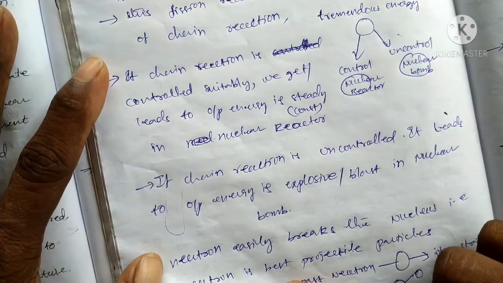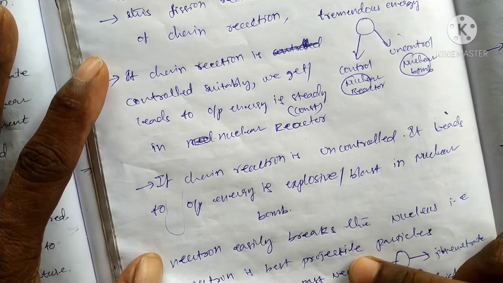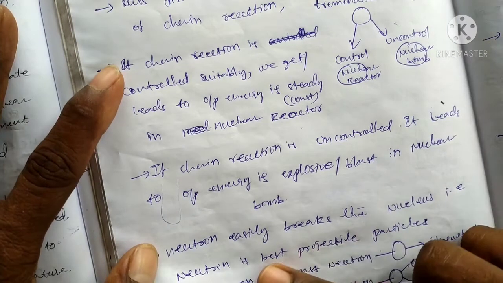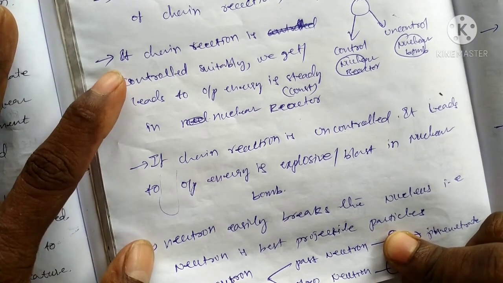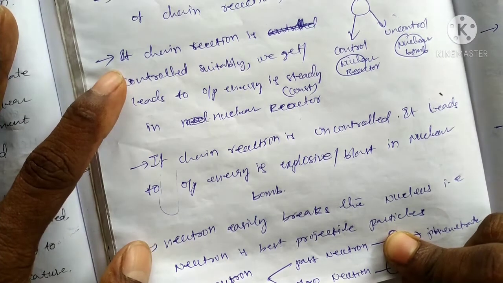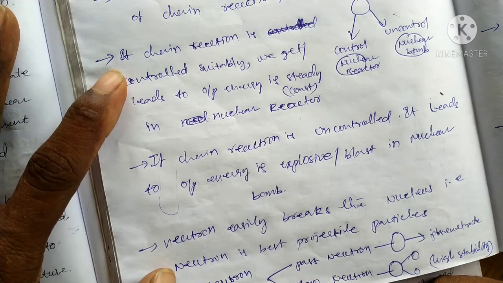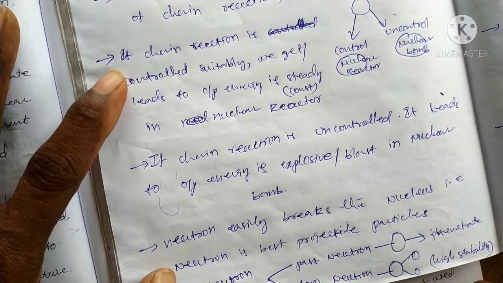The neutron is the best projectile particle to divide the nucleus, compared to the proton and electron. Now, neutron scattering or decay happens in two types: fast neutron decay and slow neutron decay.